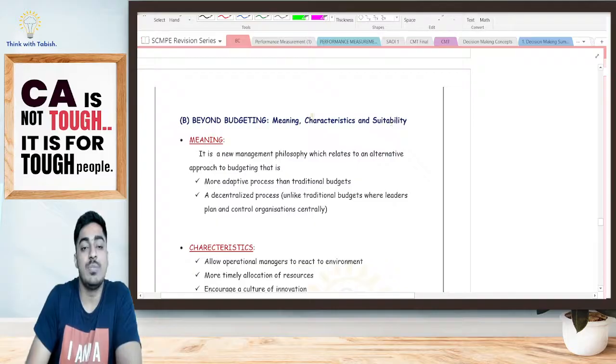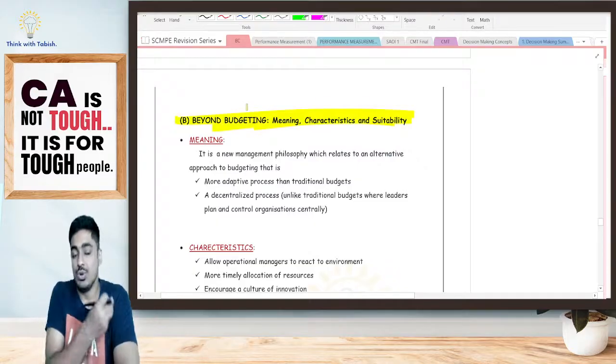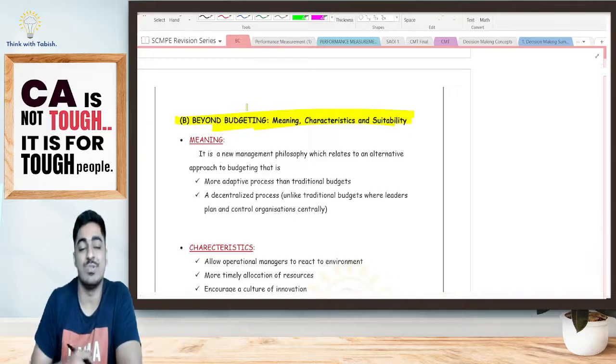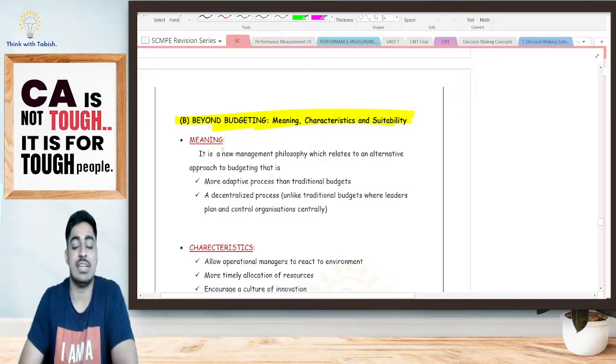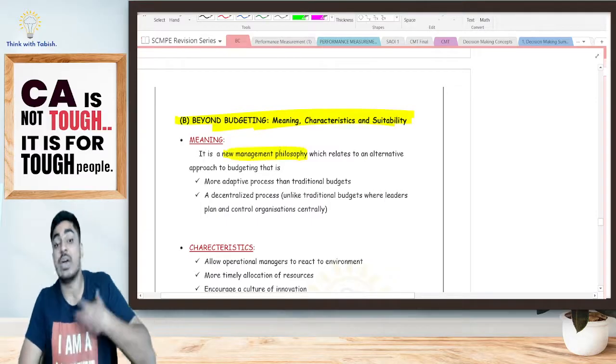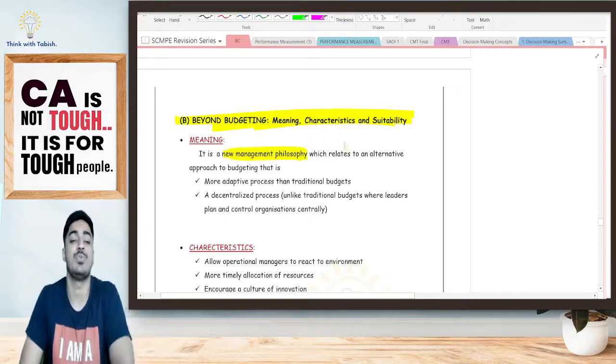Now, beyond budgeting. To overcome all these, we have our hero coming to our rescue, that is beyond budgeting. What is beyond budgeting, students? It is a new management philosophy. Okay, it is a new management philosophy. What is this philosophy of beyond budgeting telling?